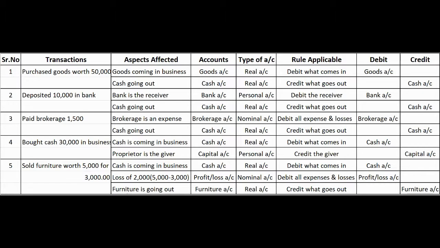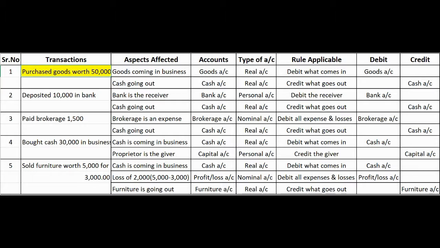Now let's see a few transactions on how to implement the golden rules of accounting. Here are a few examples. Okay, so the first transaction is purchased goods worth rupees 50,000.